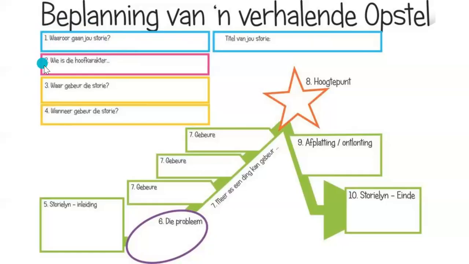Wie is die hoofkarakter? Now you've already written who the main character is in your story formula, so you can just pop your character's name over here. Wat gebeur? Waar gebeur die story? Okay, so at number 3, where does the story take place?